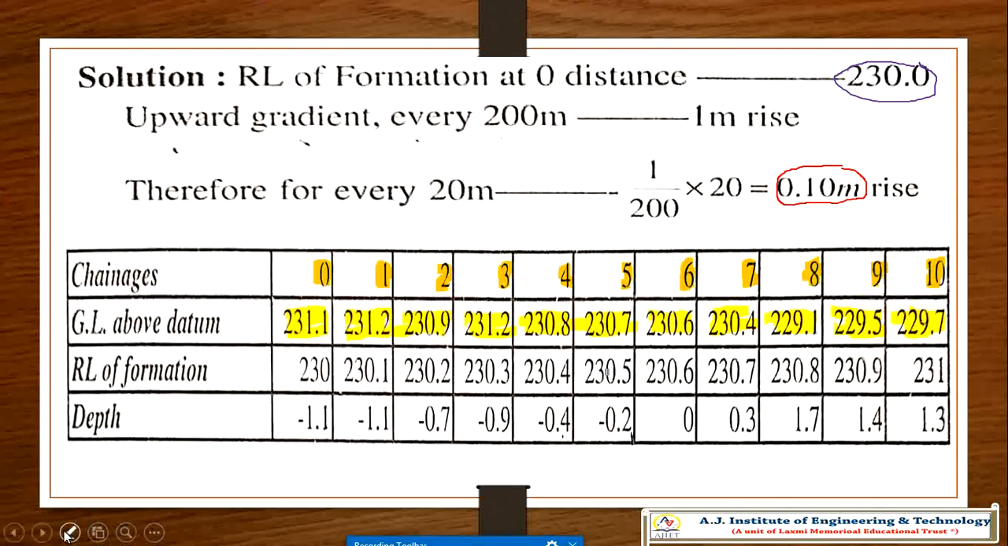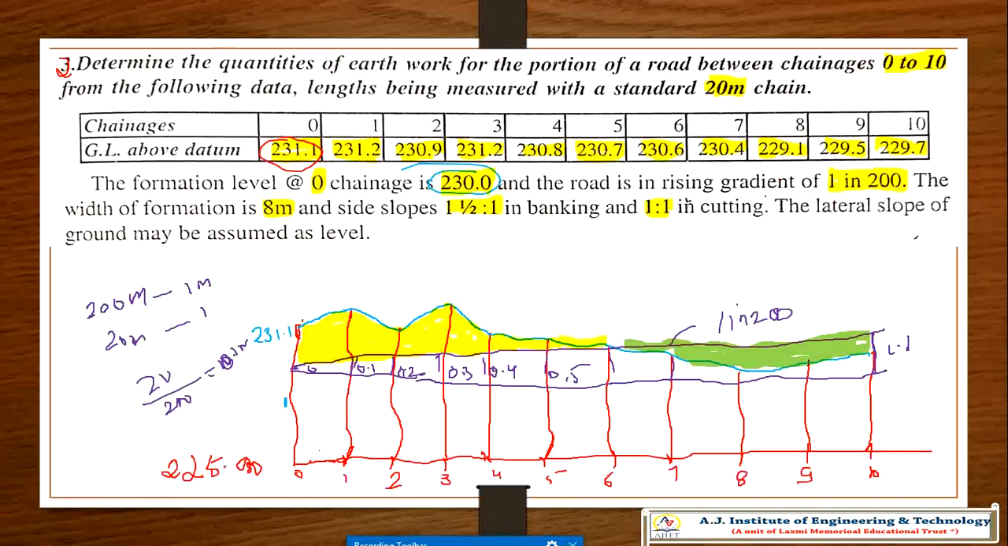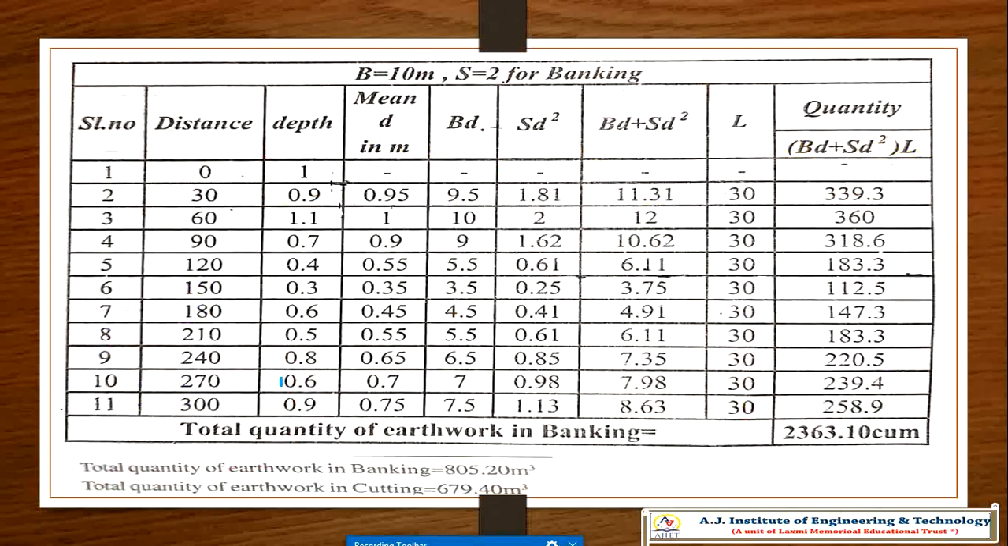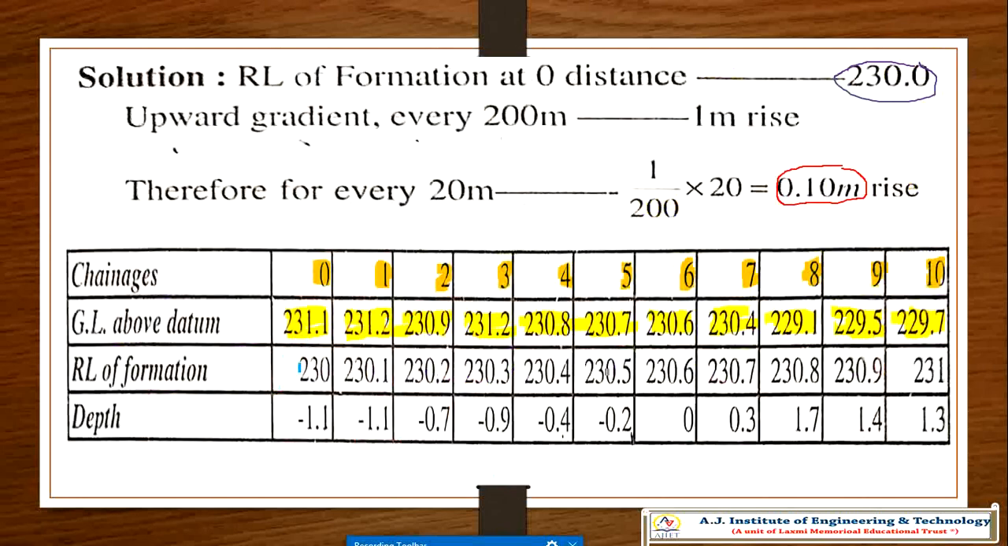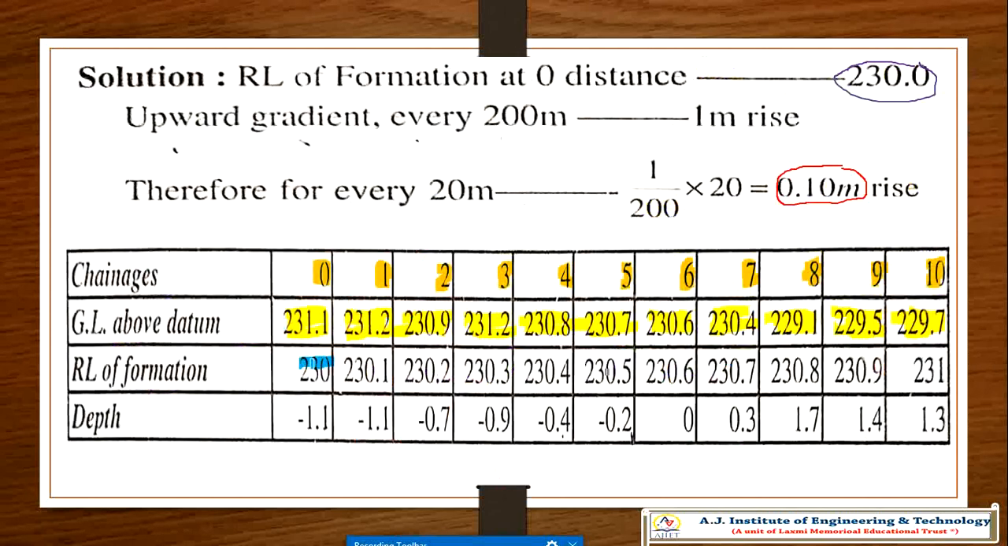Our RL of formation level. Now you just see the figure. RL of formation level, what happens? Very important concept. See that RL of formation level is 0 at the first, 0 at the first. That means 230 meter in the first. The RL of formation level at 0 chainage it is 230. Right. RL at 0 chainage 230.